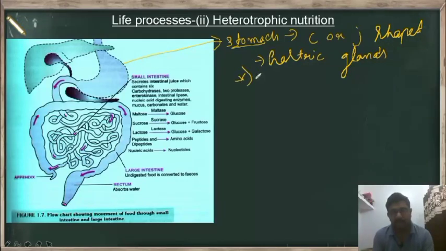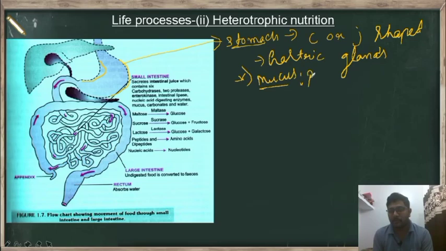That is, first we will take mucus. So this mucus is secreted by the gastric gland. Now what is the function of this mucus? So this mucus protects the inner lining of the stomach. What it will do is, the mucus protects the inner lining of the stomach from the acidic medium, that means HCl, which is secreted by the gastric gland.